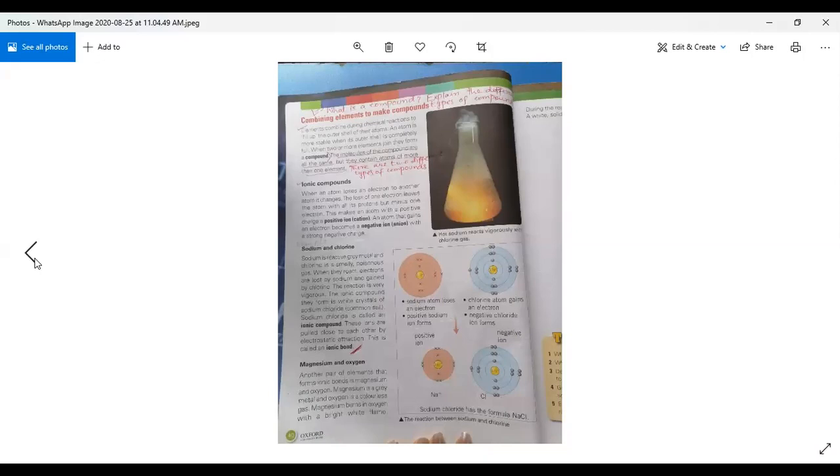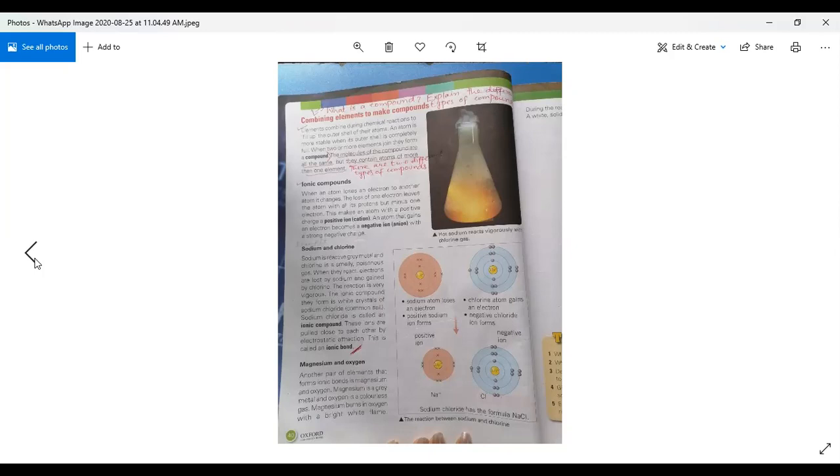You can see sodium and chlorine, and you have to make the structure of sodium and chlorine. Sodium has atomic number 11. When you arrange the electrons in the shells, in the first shell there should be 2 electrons, in the second shell 8 electrons, and in the last shell 1 electron. Chlorine has atomic number 17, so in the first shell there are 2 electrons, in the second shell 8 electrons, and in the third shell 7 electrons.